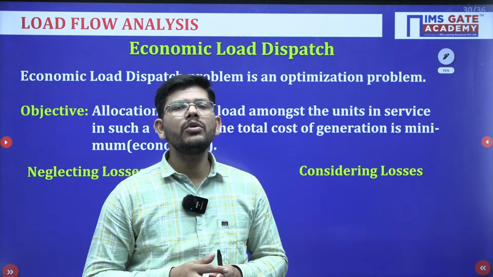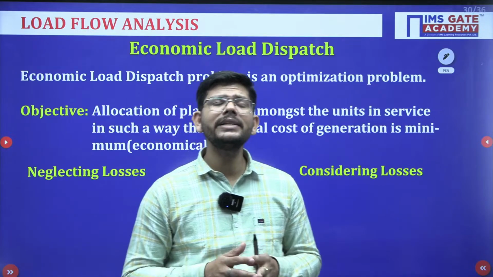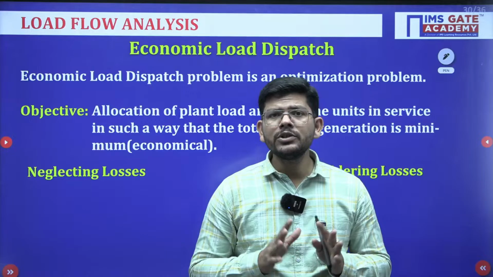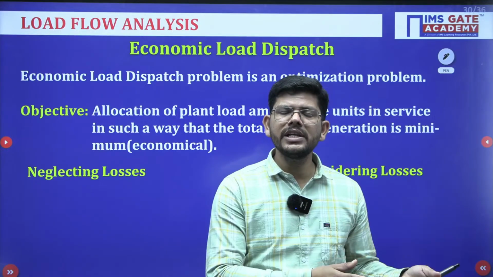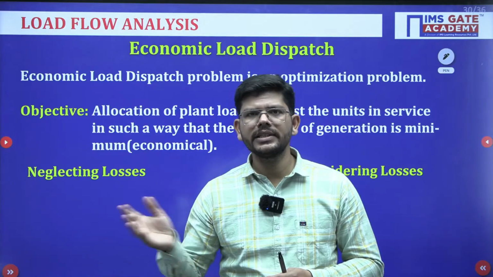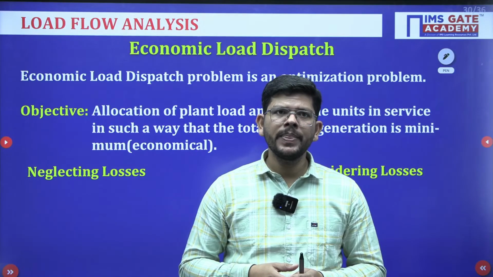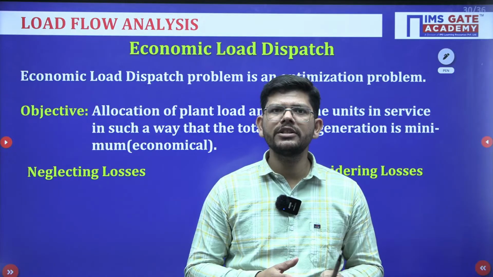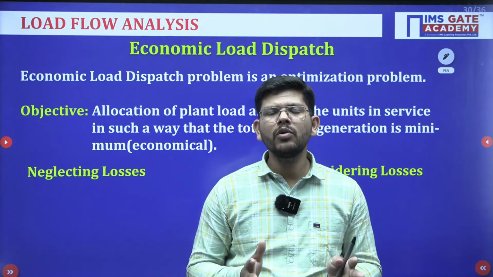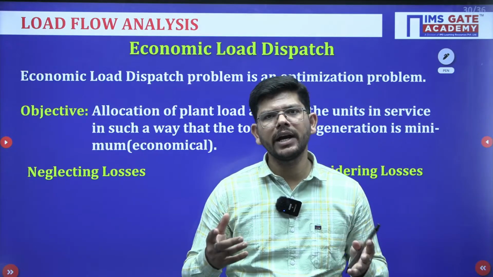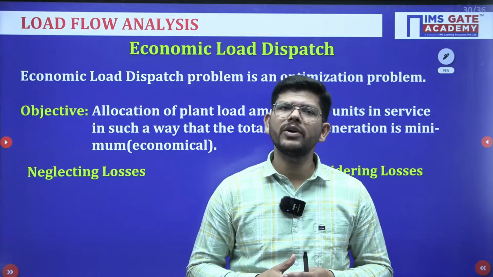So economic load dispatch is basically concerned with the economics of the power system. There is no meaning of loading one generator more and another generator less if it has less incremental cost. Okay. So the purpose is that all the generators of the power system should operate at equal incremental cost, and we will load the generators accordingly. This is the purpose of economic load dispatch.